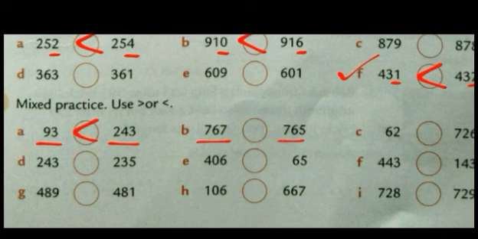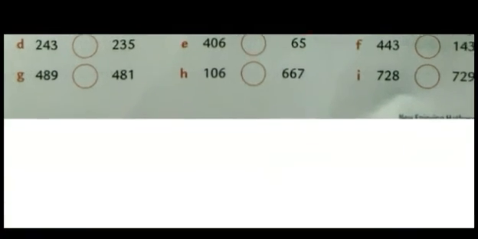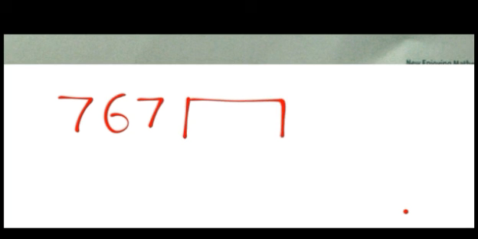If the digits are also same, both are having 3 digits, what will you do in that condition? So see here, 767 and 765. In this condition, first you have to see the place value of 100. Here it is 7. Again, both are having same number. We cannot find out which is greater.